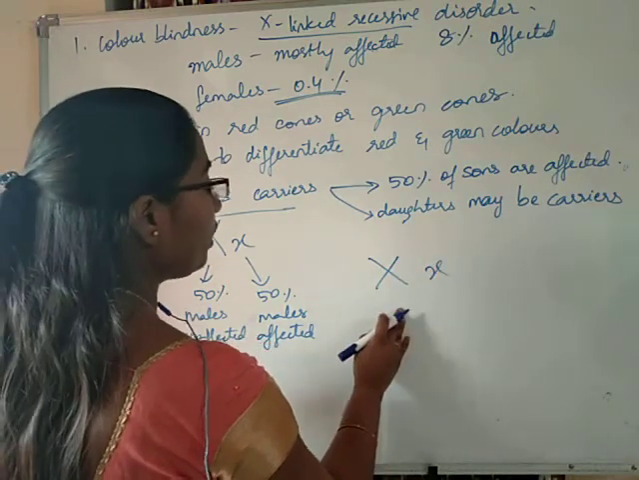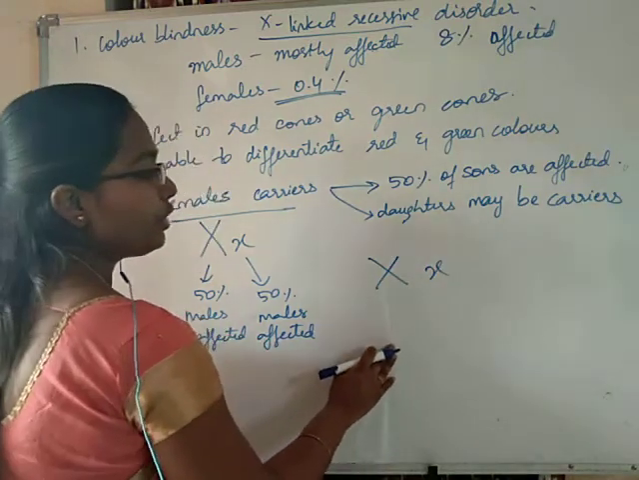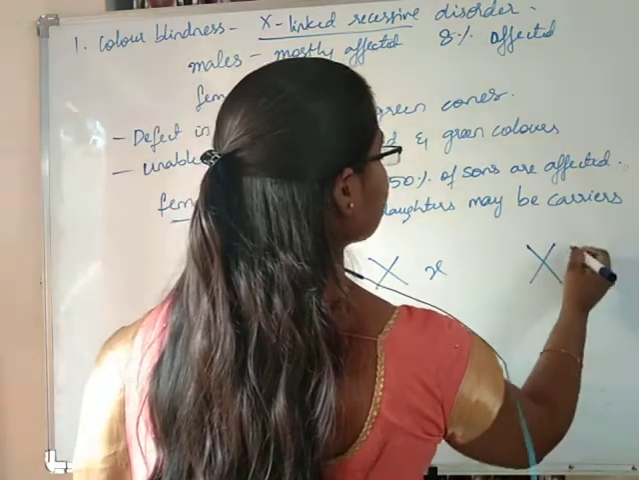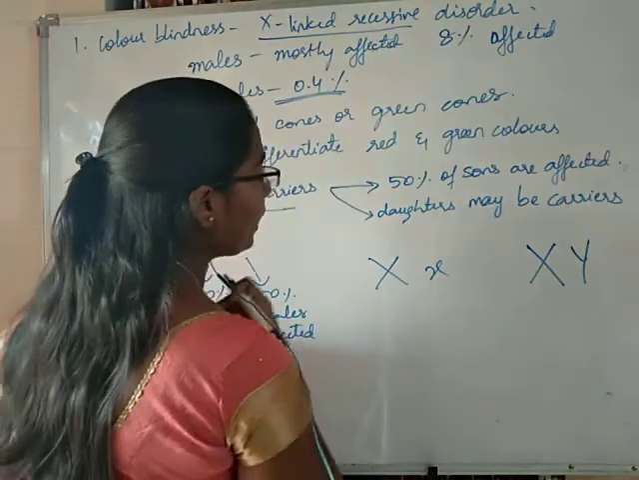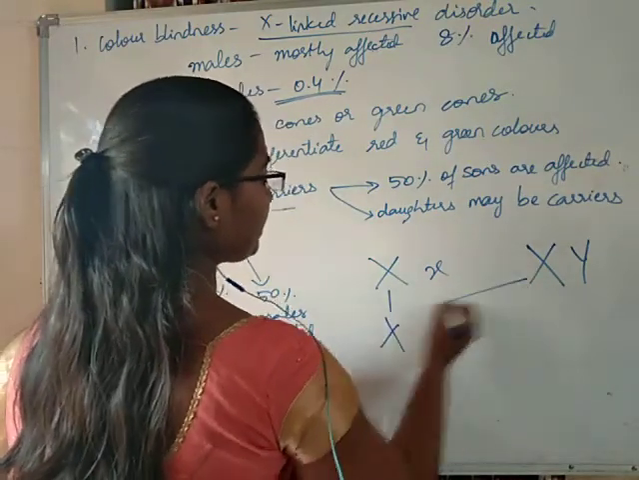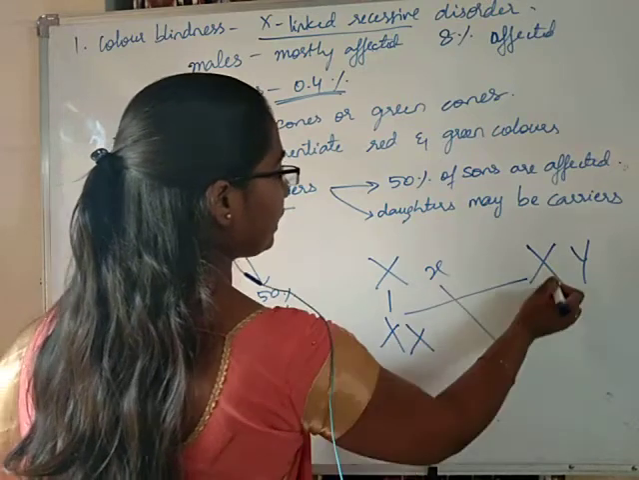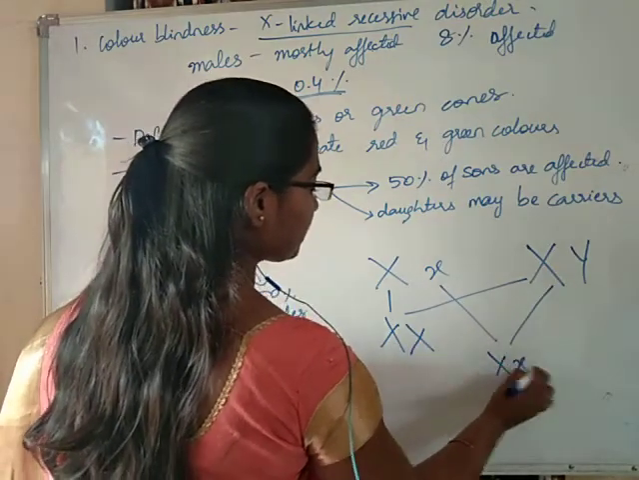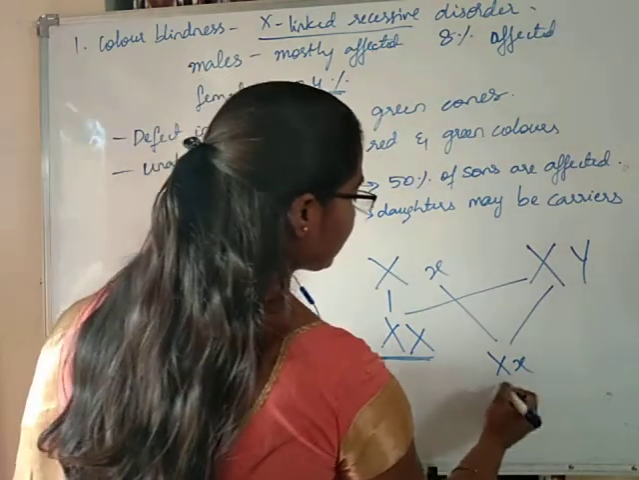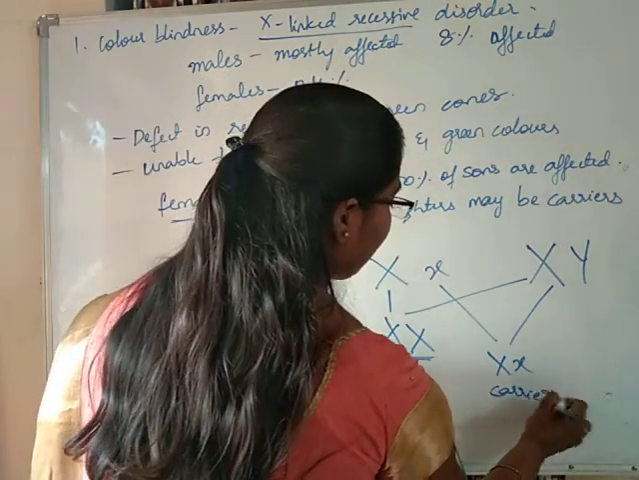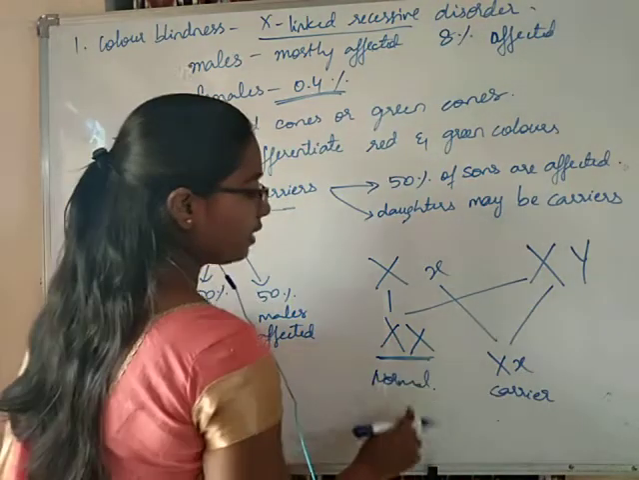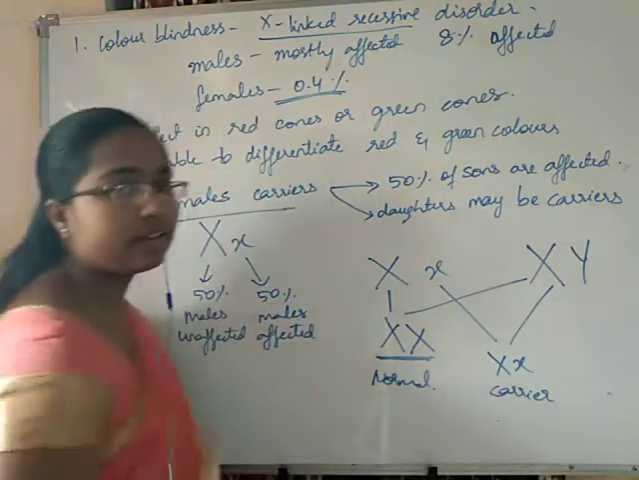If the male individual is affected, that means the male individual is, for suppose, small x, capital Y. If the daughter is a female, she will get either capital X, capital X or capital X, small x. So capital X, capital X will be absolutely normal, and the capital X, small x condition will be a carrier. This individual will be a normal one, and this other female individual will be a carrier.